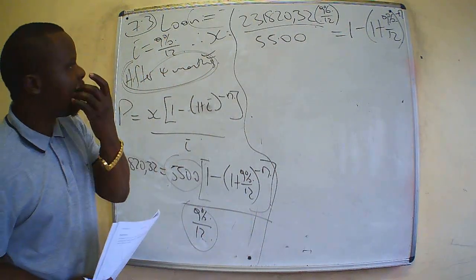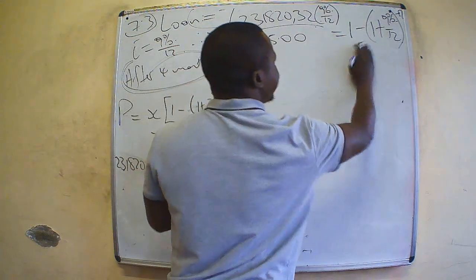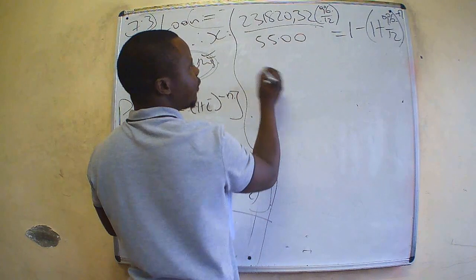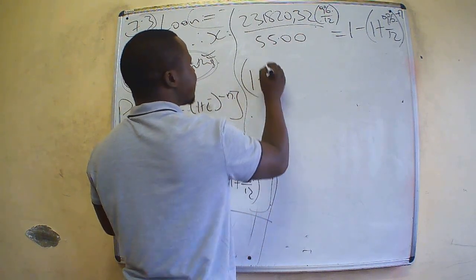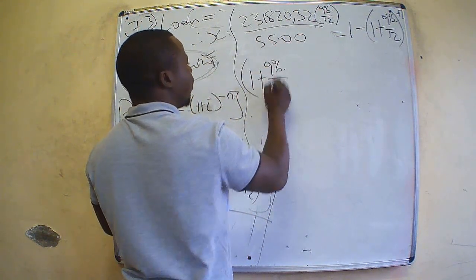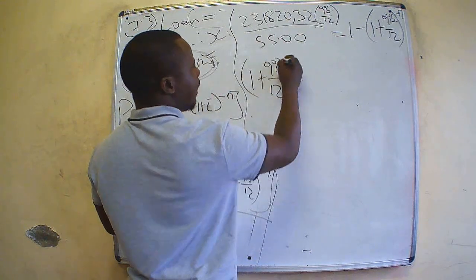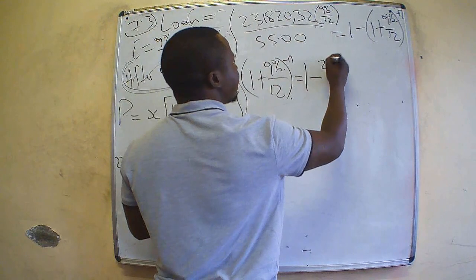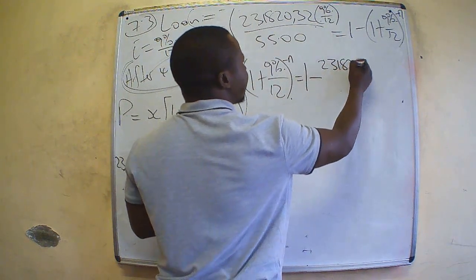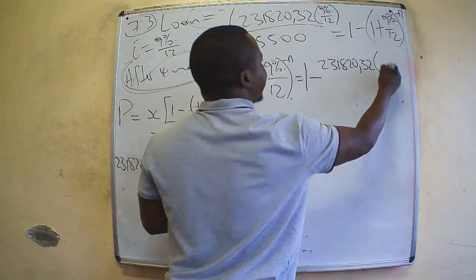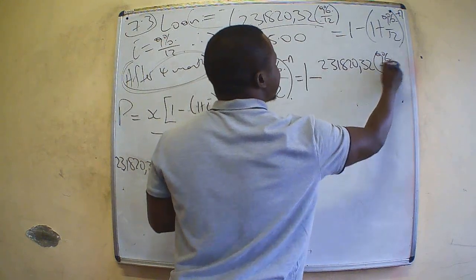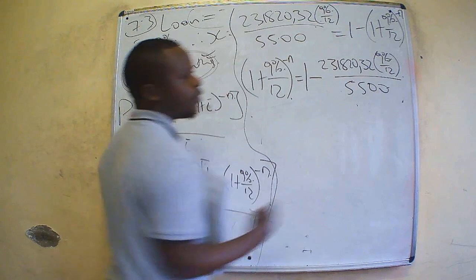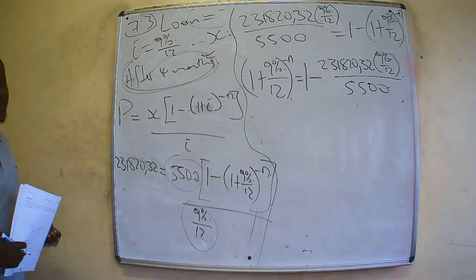So next step, we should exchange the position of this unit: this unit comes here, this unit goes there. So we have (1 plus 9% over 12) exponent negative n is equal to 1 minus 231 820.32 bracket 9% over 12, everything over 5.5. So I guess it's very visible, as you can see.